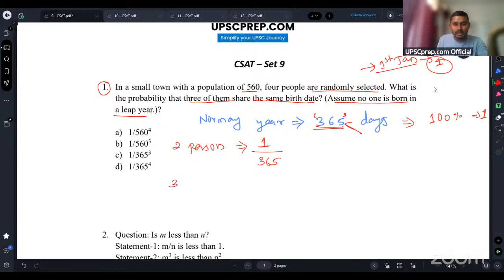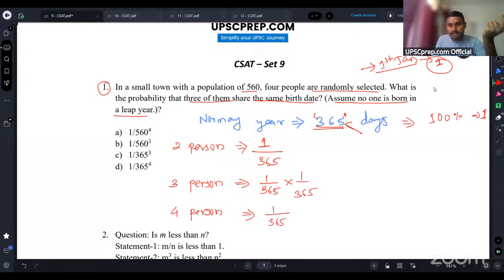Now if I take 3 persons together, the first two persons have 1 by 365 probability. If I add the third person, he should also have the same birth date, so it will be multiplication again of 1 by 365, right? If I want four persons, the three persons already have 1 by 365 squared.